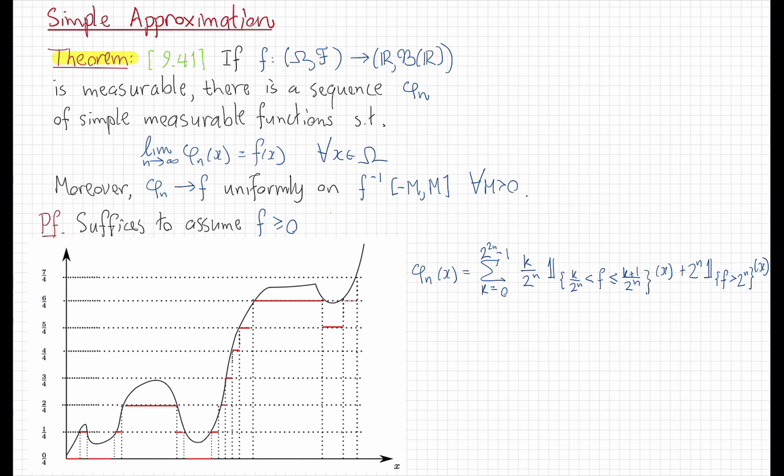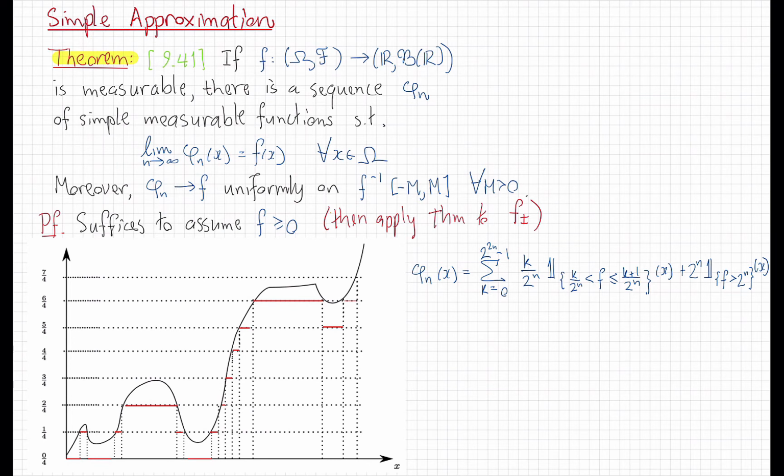Now, to make things a little bit easier, let's start by considering only non-negative valued measurable functions. It's actually sufficient to consider those, because if we can prove this theorem for those, then afterward we can apply the theorem to the positive and negative parts of f. If I can approximate f plus by some sequence phi n plus and f minus by some other sequence phi n minus, then f plus minus f minus will be approximated by phi n plus minus phi n minus, which is easy to show. And so we'll just consider the positive case.